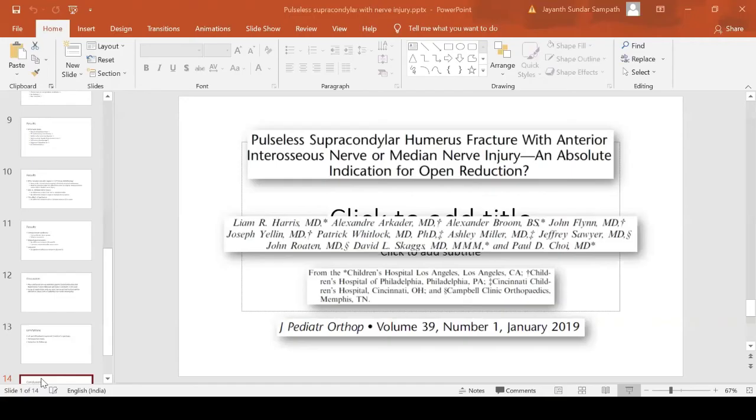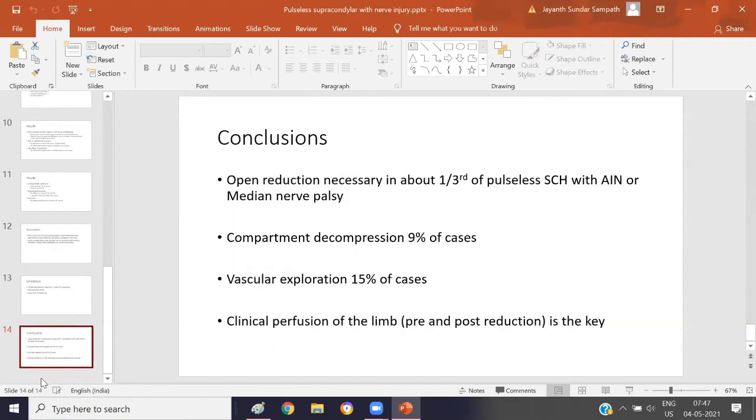Jen, thanks for reviewing that paper. What were the indications for exploring the vessels? So basically, when you have a child now with a pink pulseless hand and with anterior interosseous nerve palsy, how are you going to decide whether you're going to proceed with closed reduction, or the child will require open reduction, or will require a vascular and nerve intervention? How do you know? So it's all to do with perfusion of the limb.